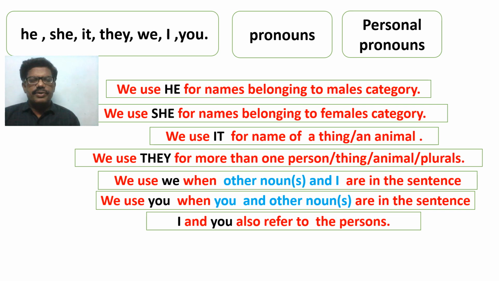Where can we make use of these personal pronouns? Let us recapitulate the use of these pronouns. We use he for the names belonging to male category. మగవాళ్ళకు he వాడతాం. We use she for names belonging to females category. ఆడవాళ్ళకు she వాడతాం. We use it for names of a thing or an animal. Animal గాని thing గాని మనం it వాడతాం. We use they for more than one person, thing, animal or plurals.